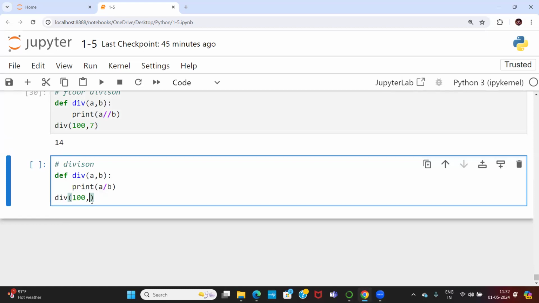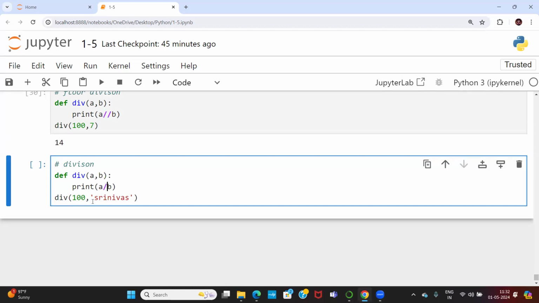So here I am taking 100 comma, now I am taking a string. Is it possible? But when I say star, it is possible. Why? Because 10 is going to be adding 100, 10 times. Srinivas is going to be adding 100 times. That is what actually happens in multiplication.